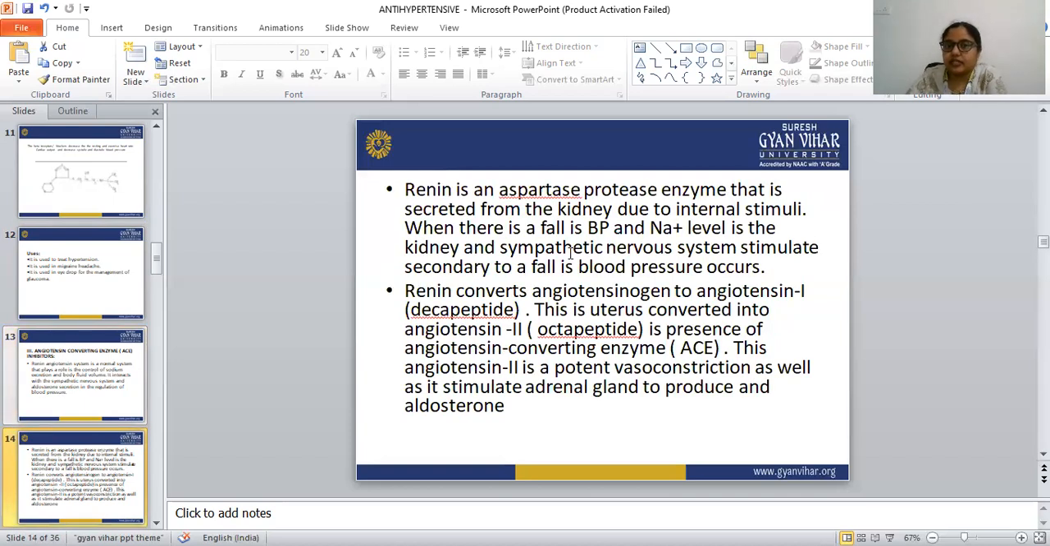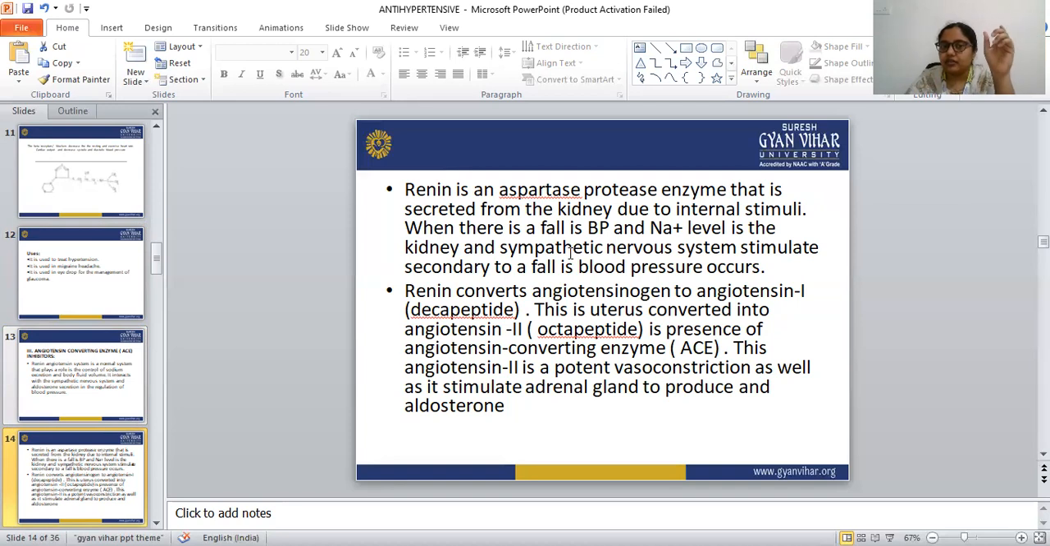Renin is an aspartase protease enzyme. Here we have to know what renin is. Renin is an aspartase protease enzyme that is secreted from the kidney due to some internal stimuli.